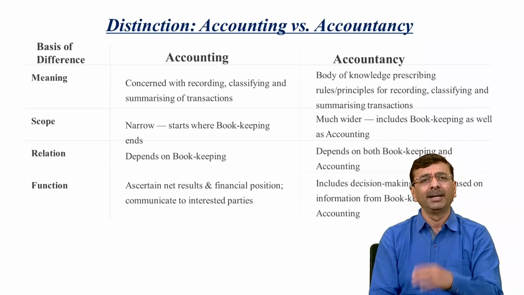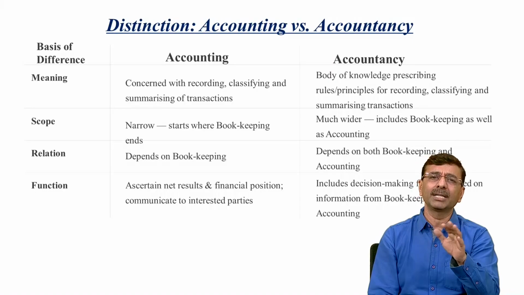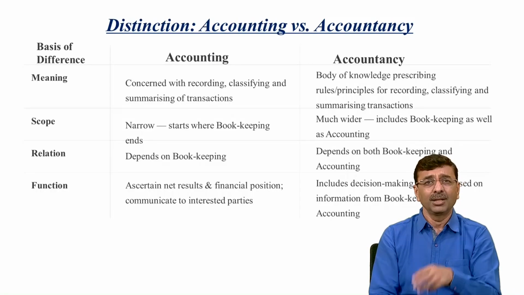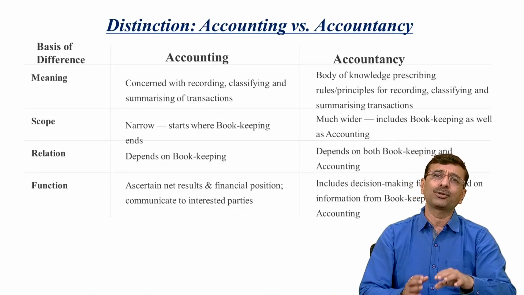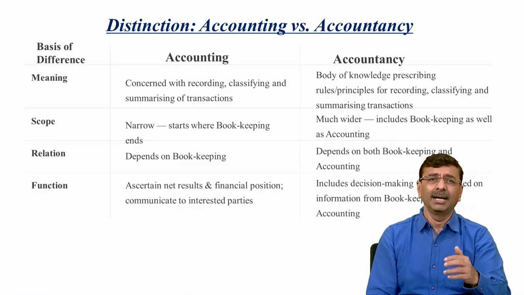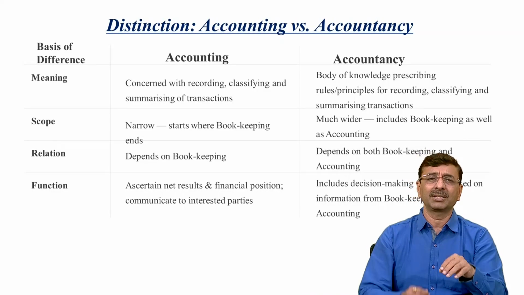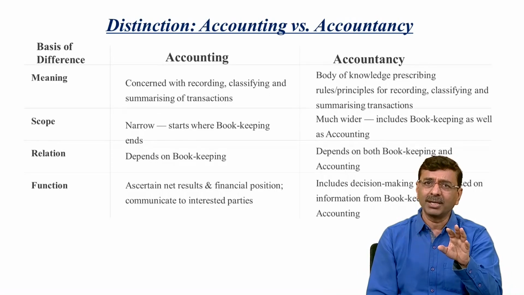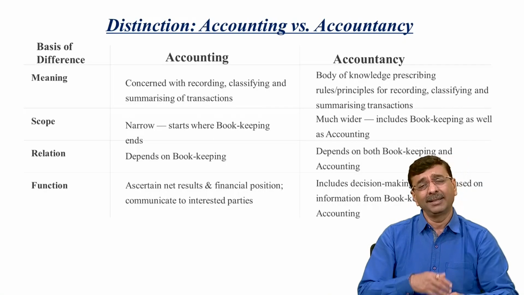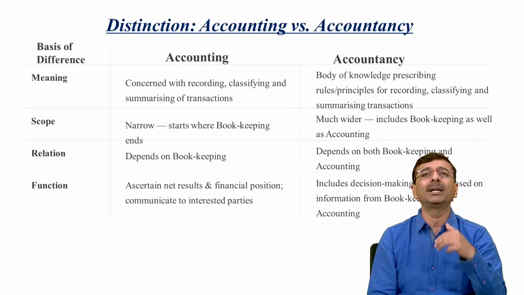Moving to the next point, the differences between accounting and accountancy. As we discussed, accounting is all about summarizing, classifying, and recording transactions, right? So what about accountancy? Accountancy starts with writing accounts in the books of accounts. Along with that, it classifies and summarizes the transactions recorded in the books of account. Once you have recorded the transactions, that is bookkeeping, then it has to be summarized, recorded and interpreted. That is all about accountancy. So accountancy includes the accounts along with these.